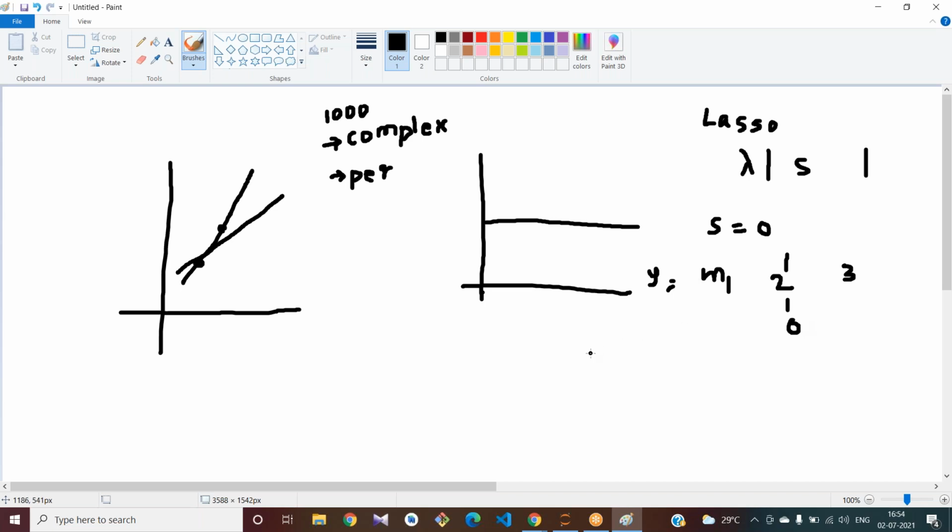But in some data sets, if it makes the slope of one feature 0, it leads to some loss of information from this feature. Although these two are correlated with each other, if it removes this feature, we might lose some information which affects the model performance.